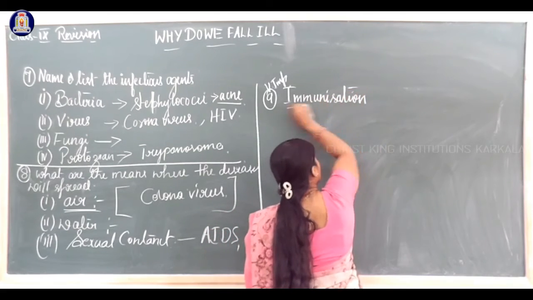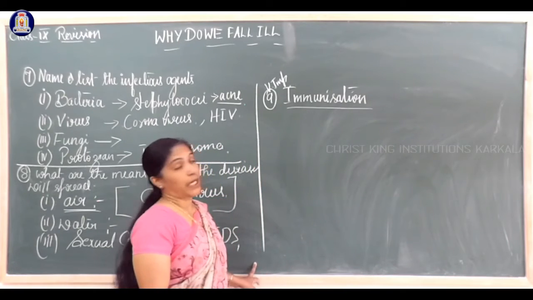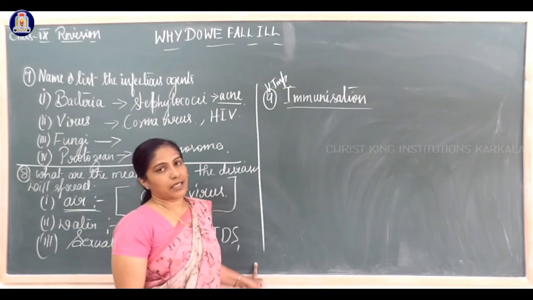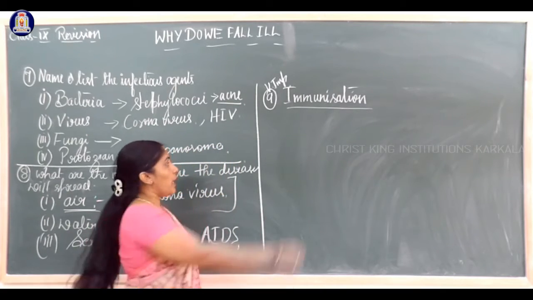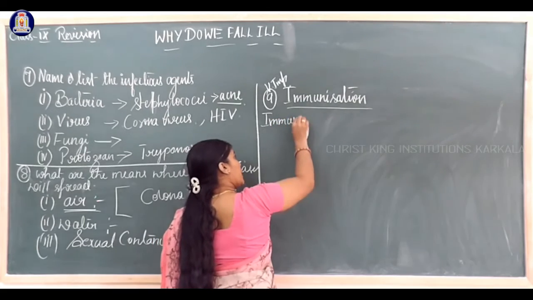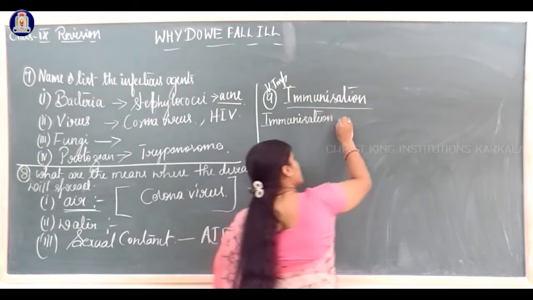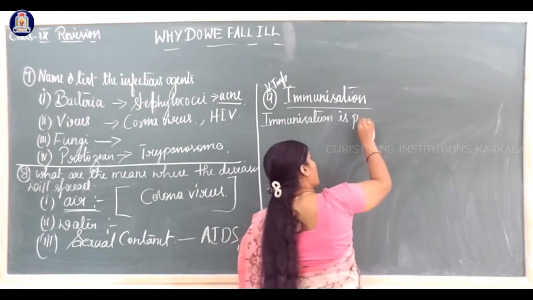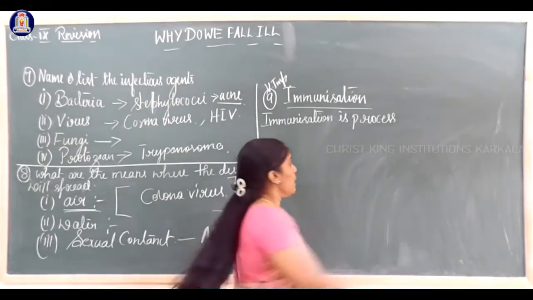Immunization is a noun form. Immunization, Z-A-T-I-O-N. Here it is S-A-T-I-O-N. Immunization is a process. It's not one day. It's a process, continuous. That's why it is a process.